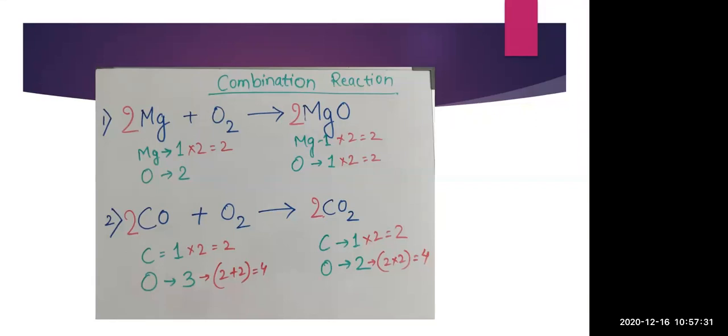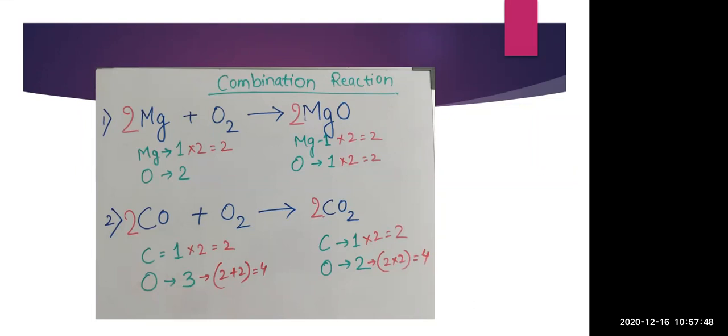But Mg on the right hand side is 2, so we also have to make it 2 on the left hand side. So I will again write 2 in front of Mg, so that the number of atoms of the element Mg will become 2 and 2 on both the sides.